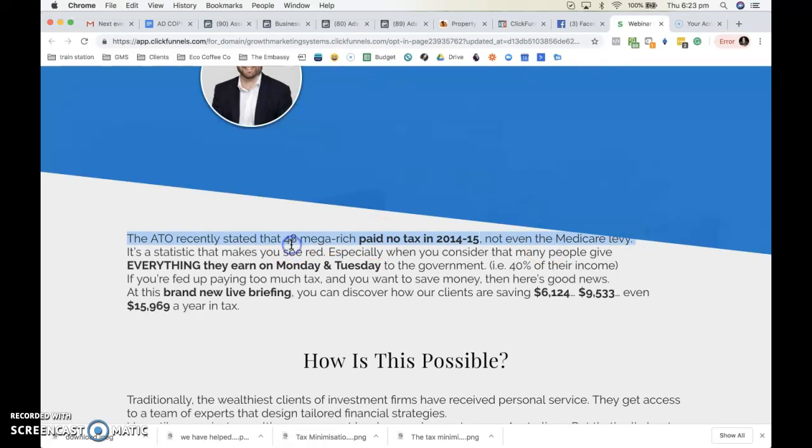Actually, maybe that first line there, make that a headline. So that the ATO recently stated that 48 mega rich paid no tax in 2014-15, not even Medicare levy. Make that the headline. Make sure it's not cut off by that blue bit there. And then just give a space there.